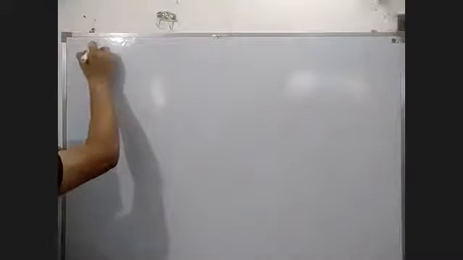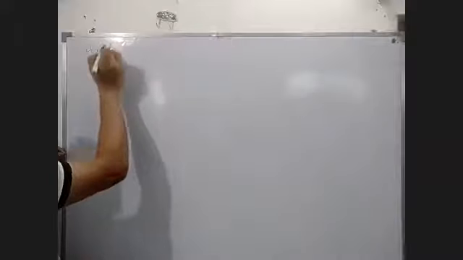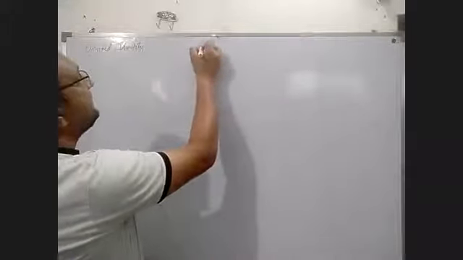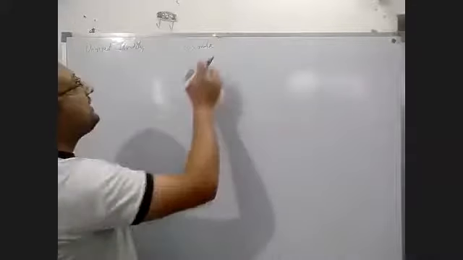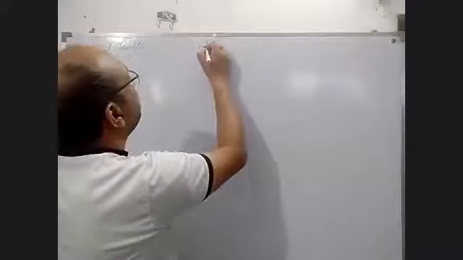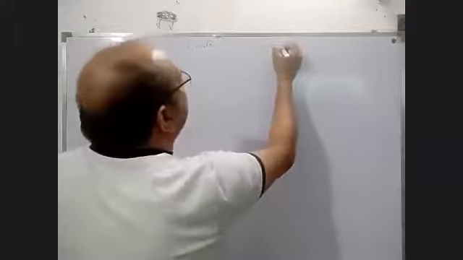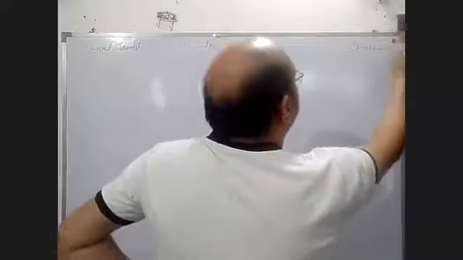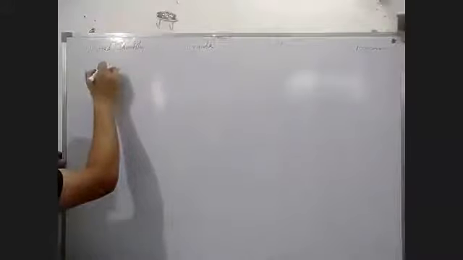Now these physical quantities become derived quantities when we use more than one fundamental quantity. How? Look at this. Firstly, derived quantity, formula, next unit, and last one dimension. Now take the example of area.